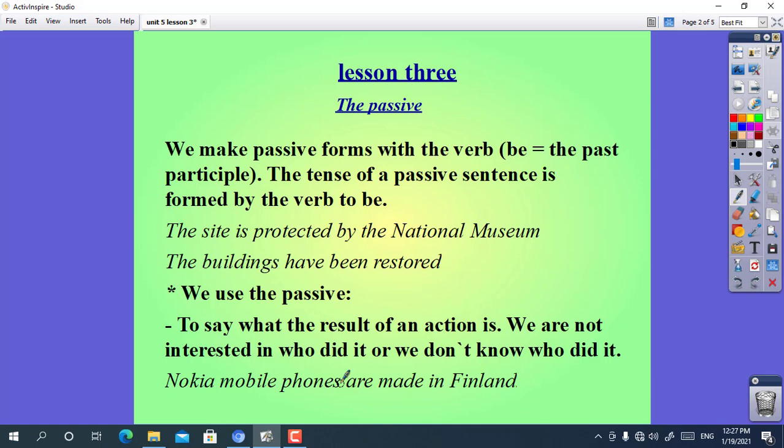We use the passive for number 1, to say what the result of an action is. We aren't interested in who did it, or we don't know who did it. For example, Nokia mobile phones are made in Finland.